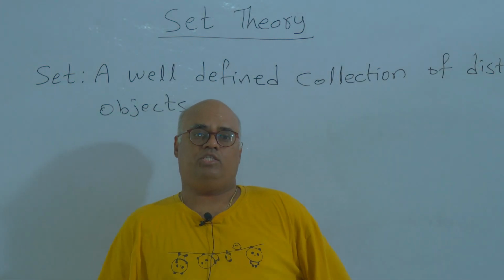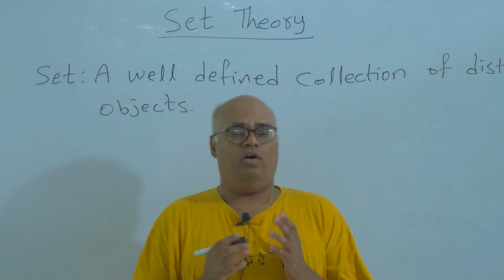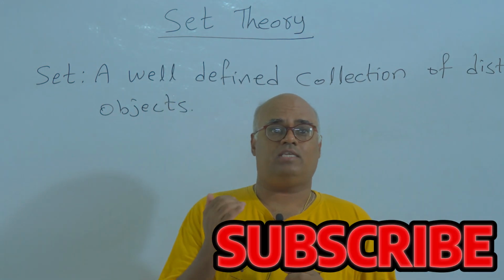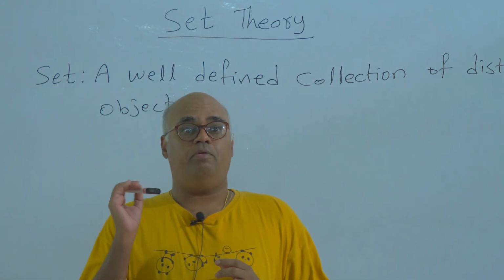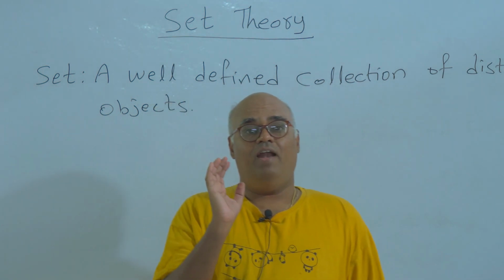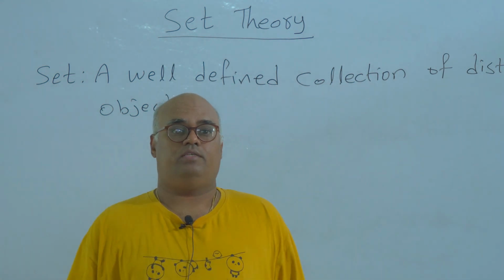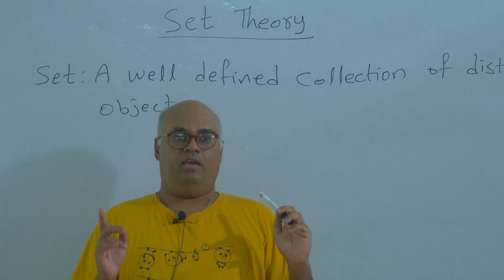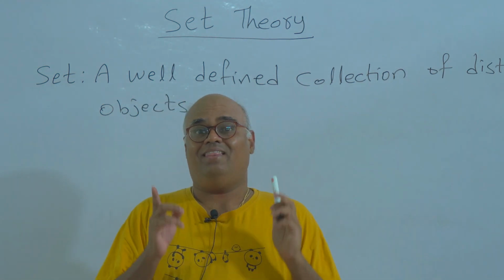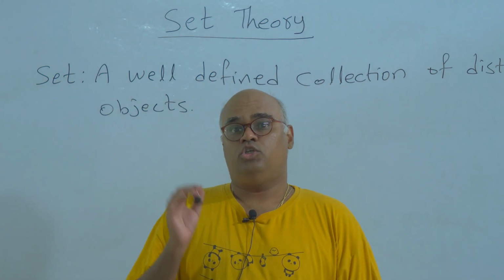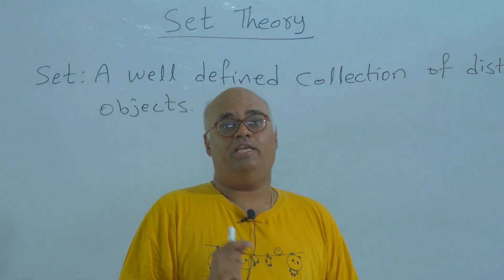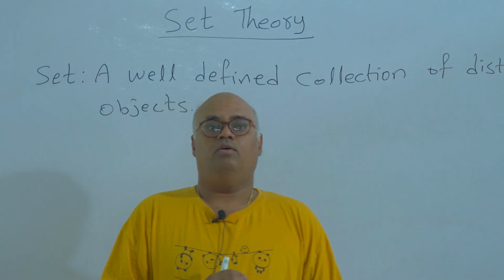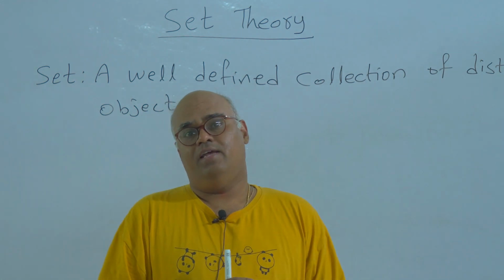Now let us see the definition of set. What is a set? First of all, a set is a collection of objects. But this collection should be well defined. So a set is a well defined collection of distinct objects. If you take any collection and it has to be a set, then it should be well defined and it should be a collection of distinct objects. Only when it satisfies these two conditions can we say that the given collection is a set.